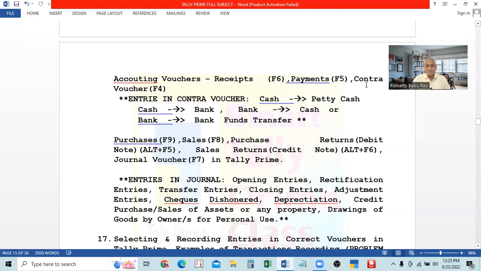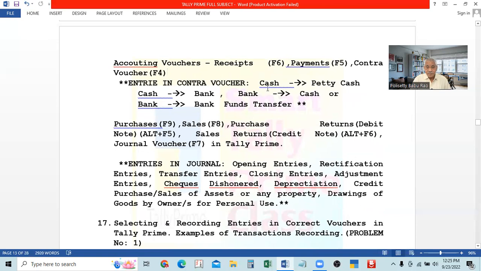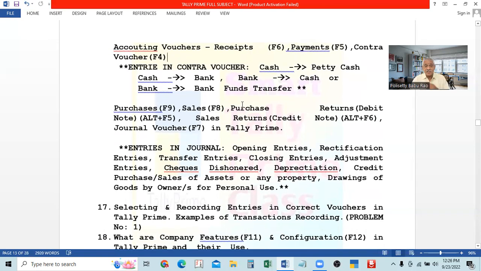Now we will go forward. Okay. So these are the transactions entered in the contra voucher. Next we will go forward. Next here also. Coming back. Next one. Purchases. What is meant by purchases?